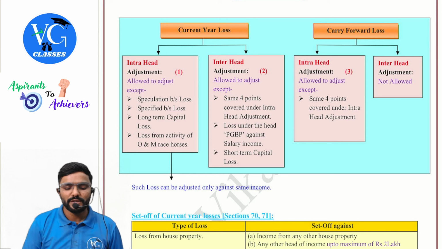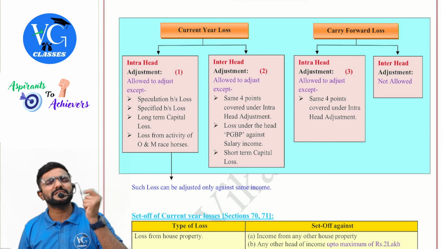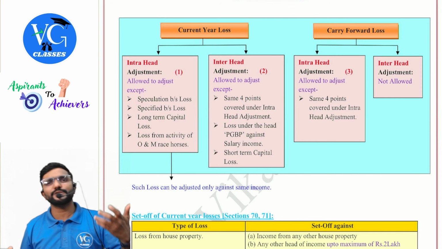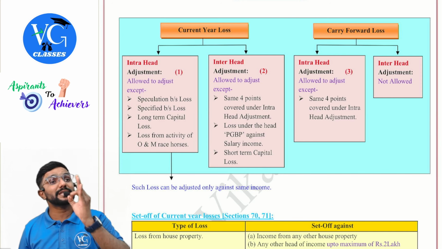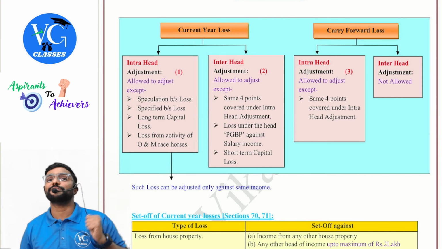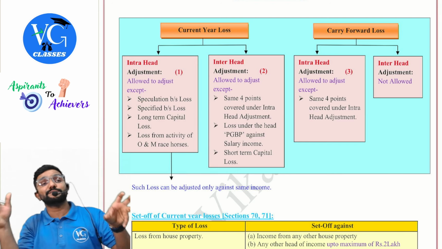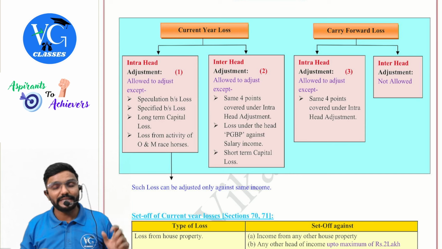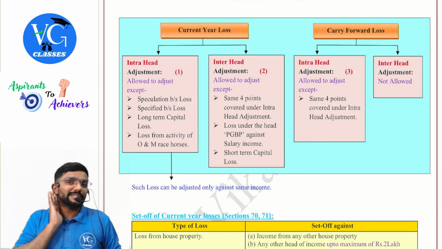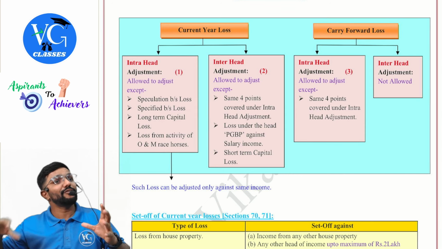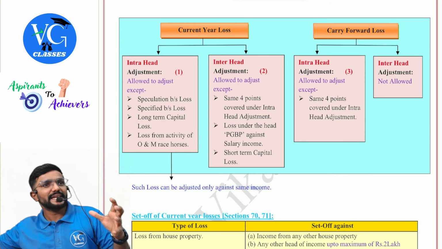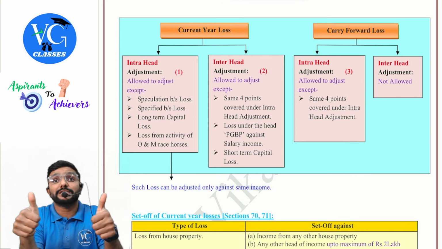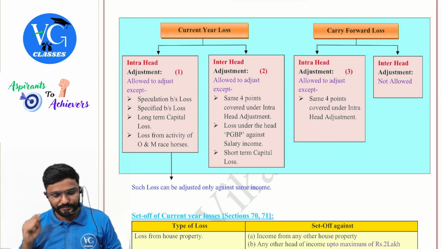What are those losses? Speculation business loss can be adjusted only against speculation business income. Specified business is the same way. Specified business loss can be adjusted only against specified business income. Sir, can I adjust speculation against specified, or specified against speculation? That is also not possible. But is vice versa possible? For example, I have loss from other businesses. Can I adjust it against income from speculation or specified business? Yes, that is allowed, guys.